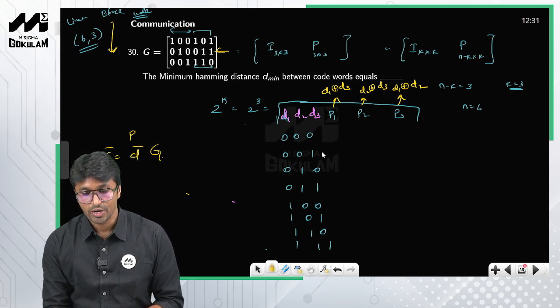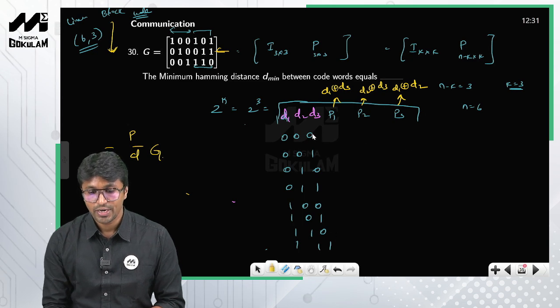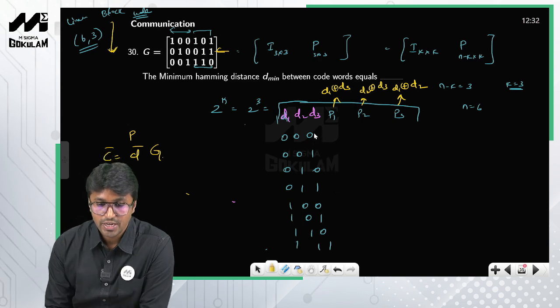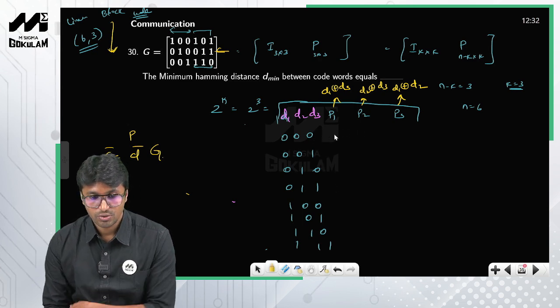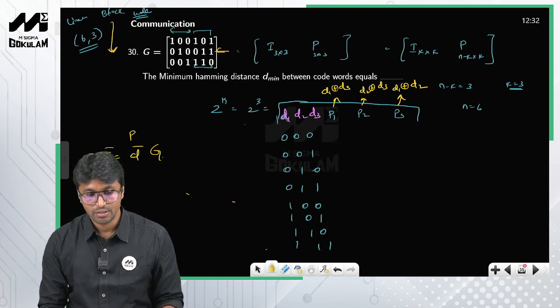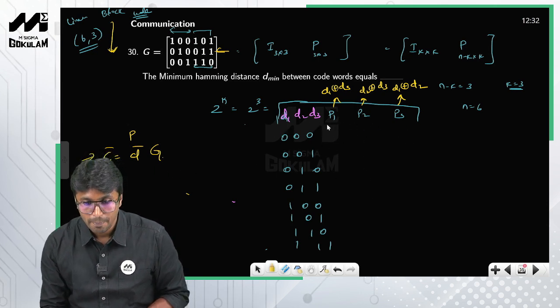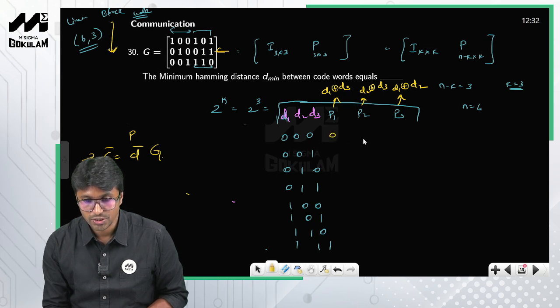So what I'm going to do is calculate the code word for each of these inputs, and look at the minimum weight. One way of doing it is using matrix multiplication. The other way of finding the code words is this: P1 is nothing but D1 XOR D3, so 0 XOR 0 is 0, and this is 0, this is 0, because all are zeros, right.